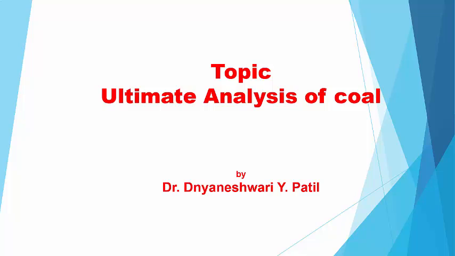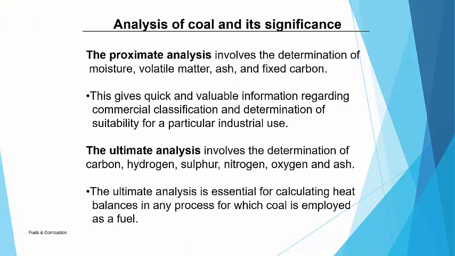Coal is a type of solid fuel obtained from the deep earth crust, where wood degrades under high pressure and temperature and converts into coal. The conversion of wood into coal is known as coalification, and during this process we get different grades of coal, like peat, lignite, bituminous, anthracite, etc.